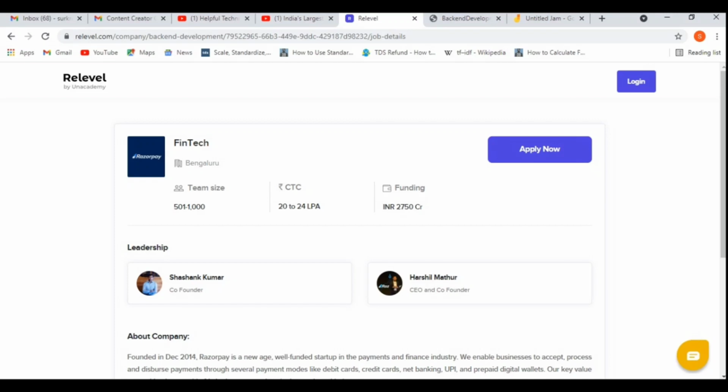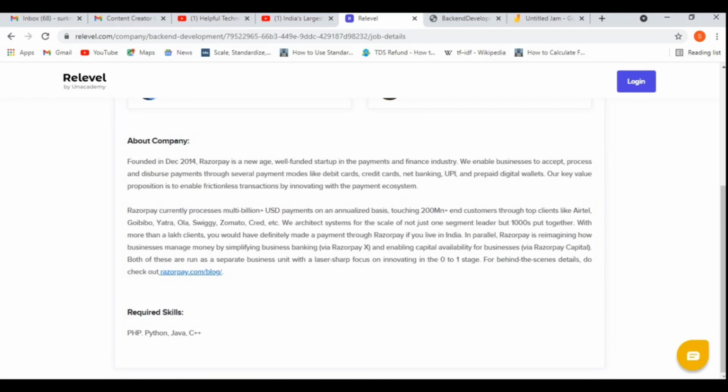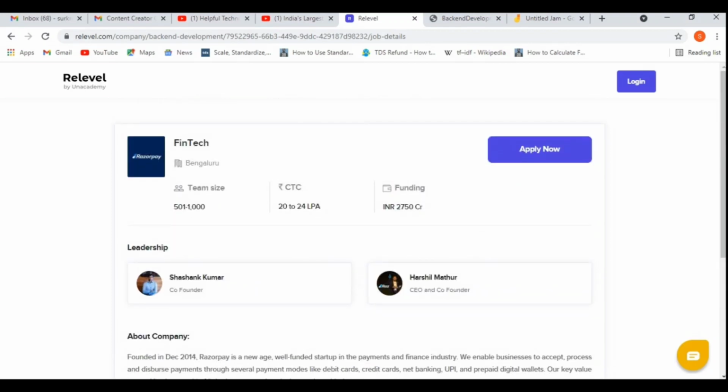For this Rejope, the CTC will be 20 lakh to 24 lakh, and you can see the company size. They have not specified any year of pass out or experience criteria here. If you are skilled enough and have knowledge, then you can apply for the companies or get a job.